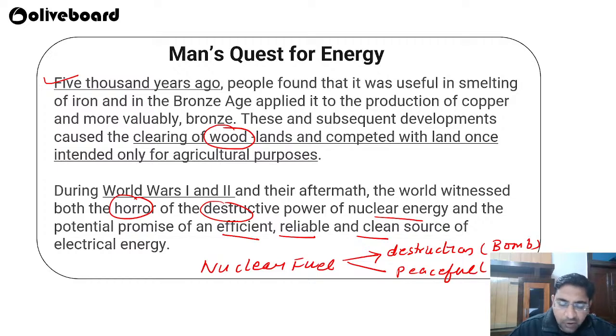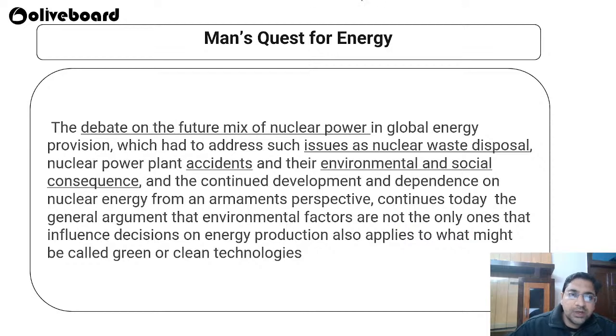So we have come from 5,000, 10,000 years ago until now, and we have utilized various types of resources for our energy needs, right? Now, the debate on the future mix of nuclear power is globally prominent, because there were huge concerns regarding waste disposal. Sometimes accidents happen at nuclear sites, as you all know, Chernobyl and, where is that place? Japan, the Fukushima nuclear disaster that happened in 2011, I think. So these are the things related to nuclear issues.